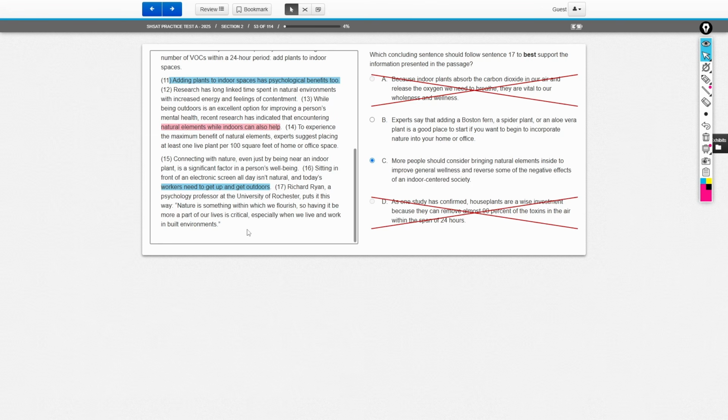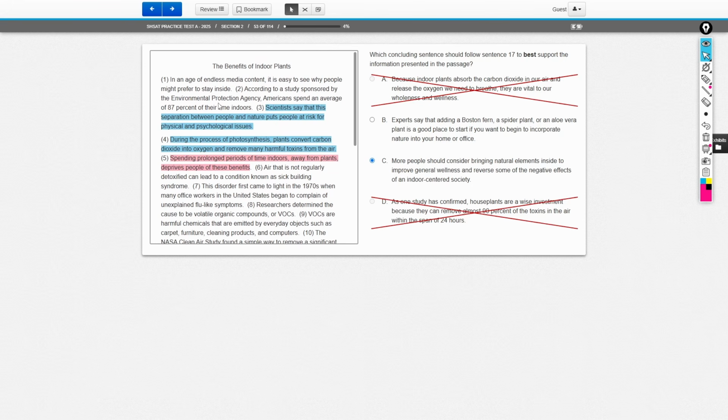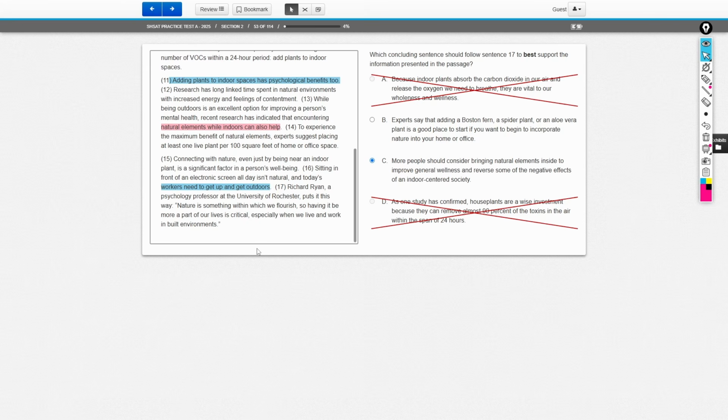Choice C touches upon everything the passage touched upon. We said it touches upon how being inside for a long time is unhealthy. It talks about how we need to bring outdoor elements inside, and it talks about how bringing outdoor elements inside improves wellness while also making it into an argument. This solidifies every single paragraph that we have. Choice B only offers a kind of solution. It does not restate everything we said. So again, when you're choosing the last sentence of the introduction and the last sentence of the conclusion, you want to choose a sentence that summarizes everything said. Choice C summarizes everything that was said, all right?